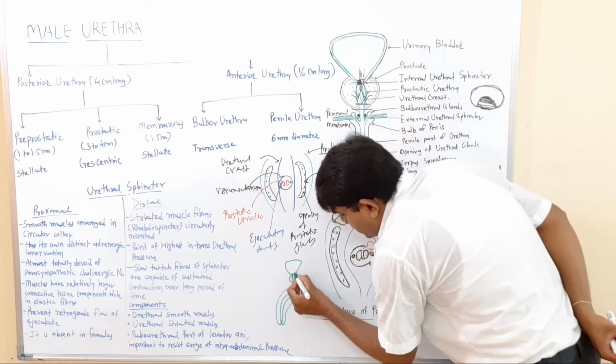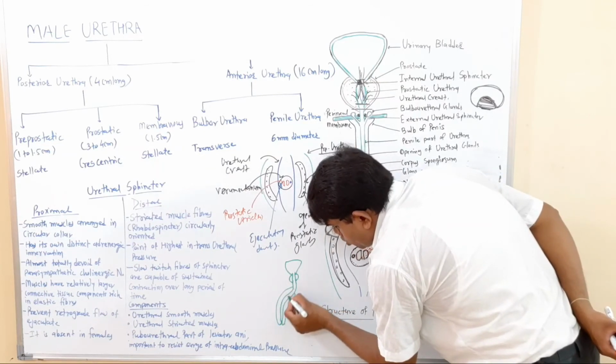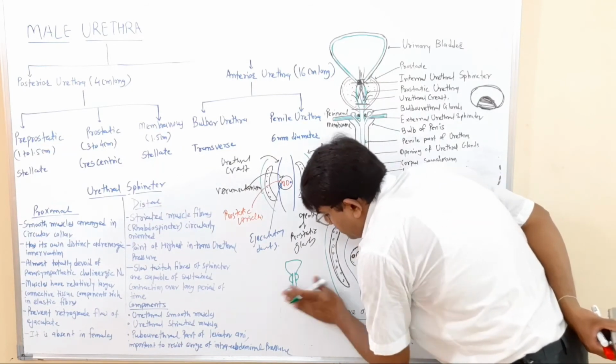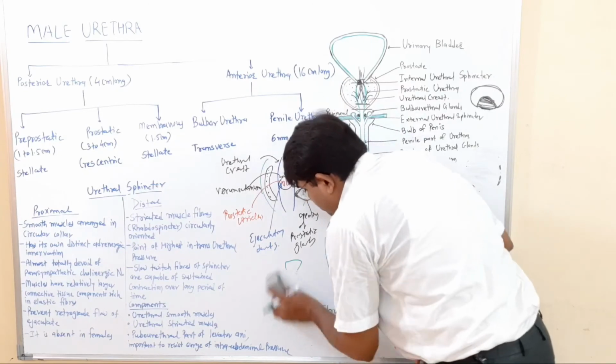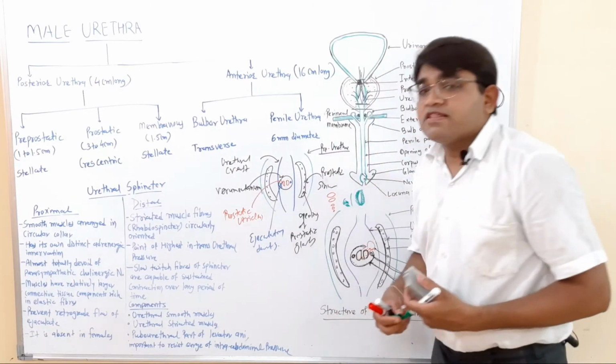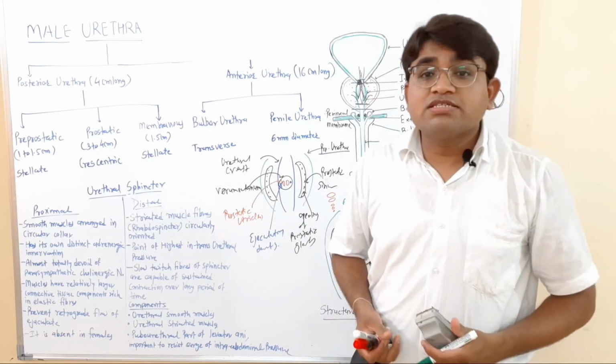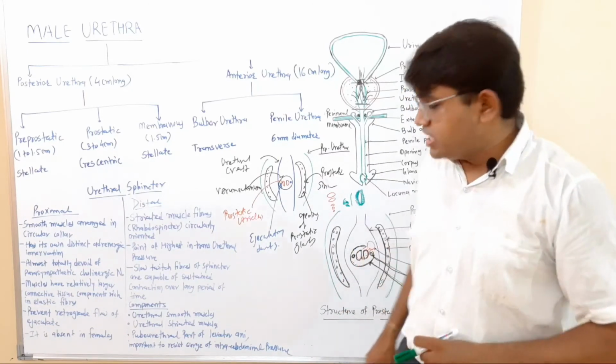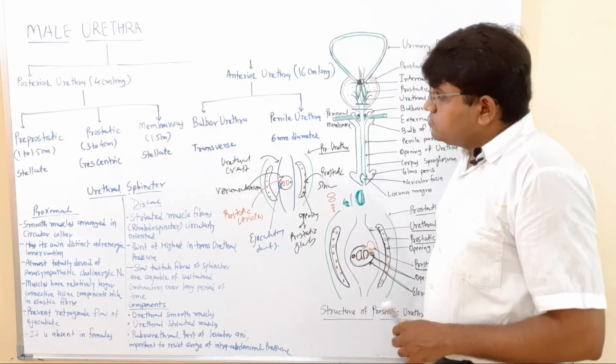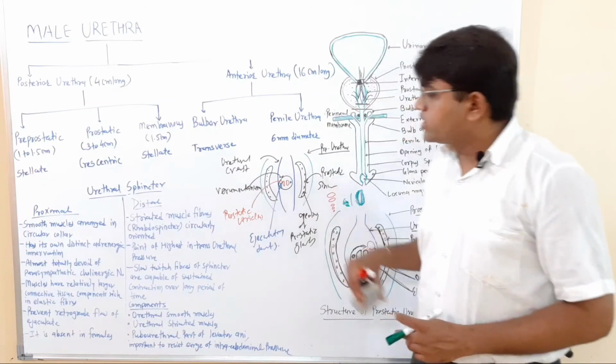So it is an H shape. There are two curves in the urethra, but in the erect penis condition, the urethra turns into a J shape. Okay, so this is all about the urethra.